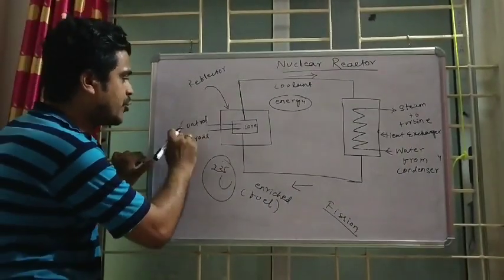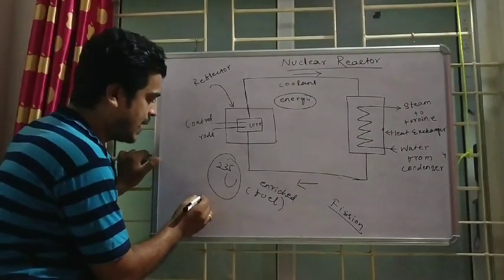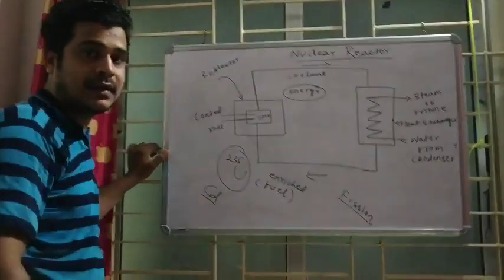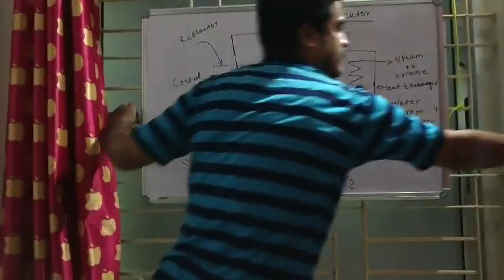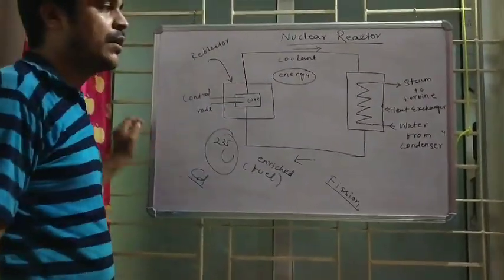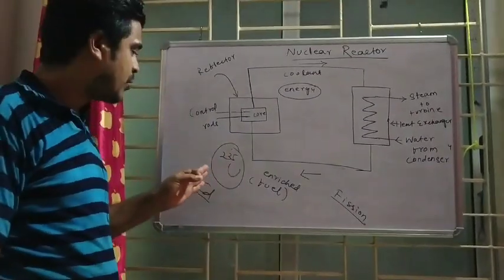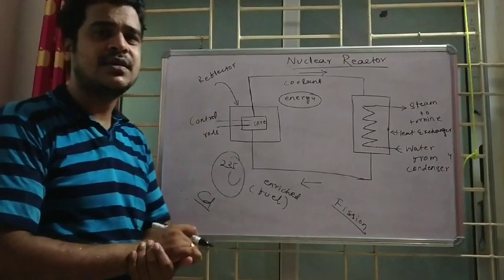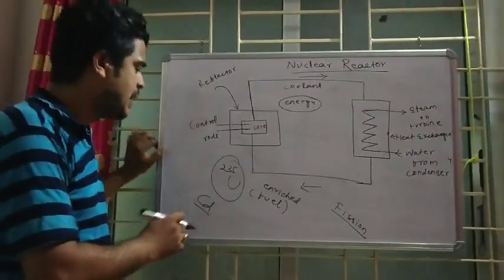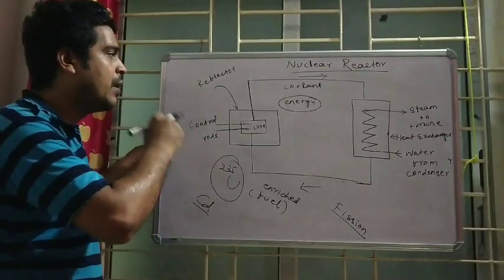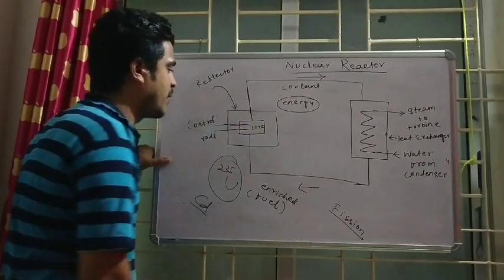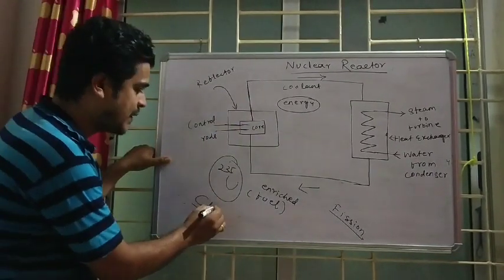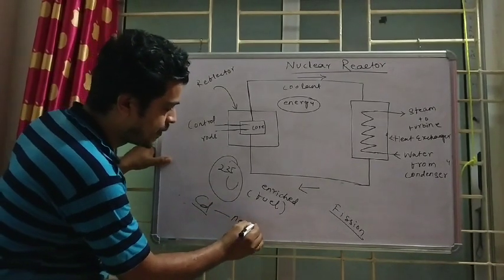And what are the control rods? Control rods are cadmium rods. What is the intention of control rods? To control the process. And how to control the process? Because cadmium can absorb neutrons.